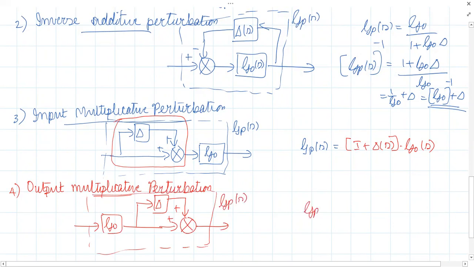So what will be GP of S here? It becomes G naught into I plus delta of S.